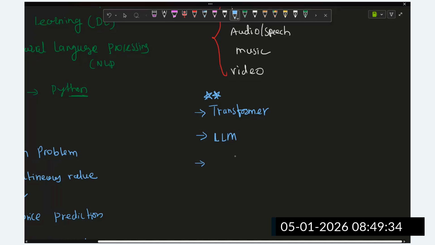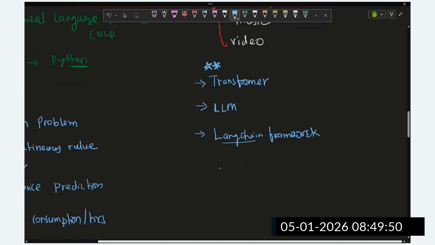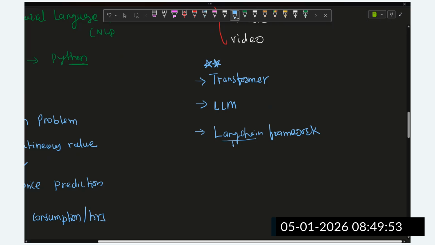And then we are going to understand the LangChain framework, very important. To build AI applications with the help of LLMs, we are going to require some frameworks, and this is the LangChain framework. In the LangChain framework there are multiple components, guys. We have memory. LLMs are generally stateless, they will not retain the information, so we are going to provide some memory so that it can remember the information. We are going to provide some tools and create some agents.